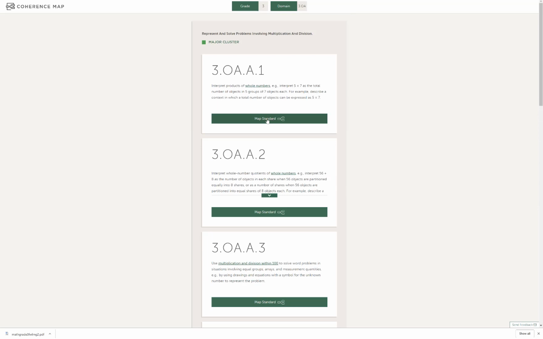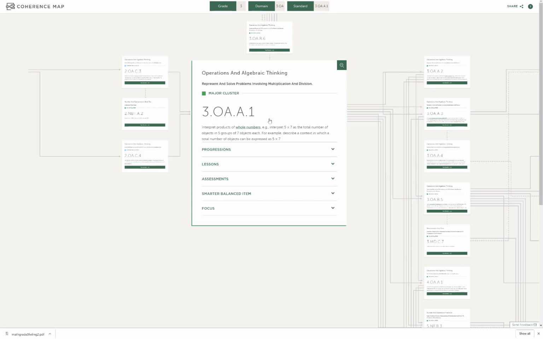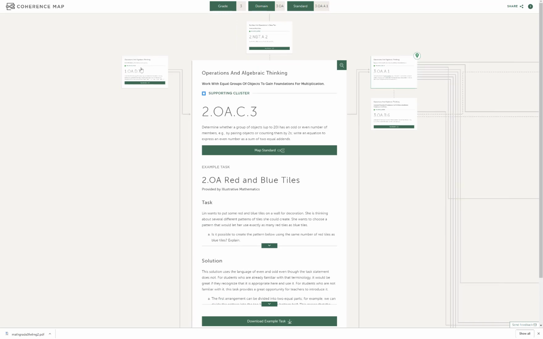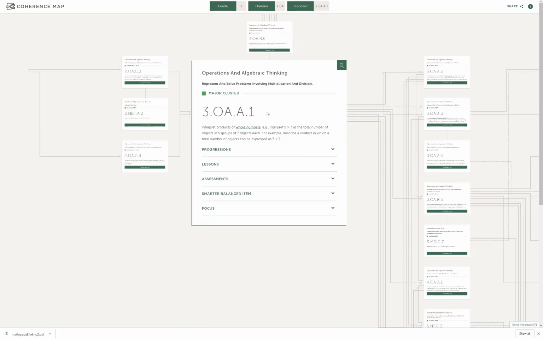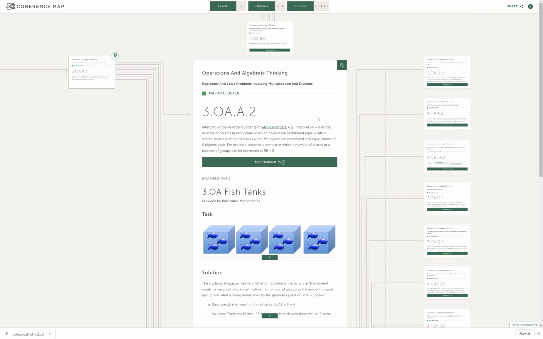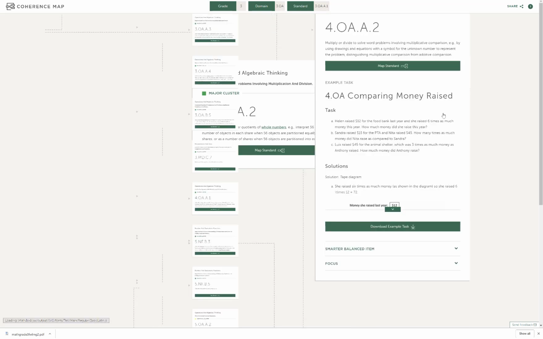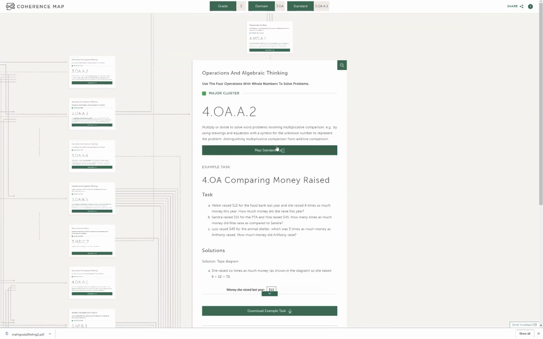If I were to click on 3OA1 where it says map standard, what unfolds is a direction that we can follow as far as what happened in 2nd grade. That's over here on the left. Or I can also follow these dark gray lines over to the right, go back to my 3rd grade OA standard. Moving over to the right, I can also see how that 3rd grade standard of OA1 is supported by, let's say, OA2. And we can also see how that standard is also supported by going into 4th grade. I can click over here on the right to 4th grade, and there's another way that standard is being utilized as we move through the grades.